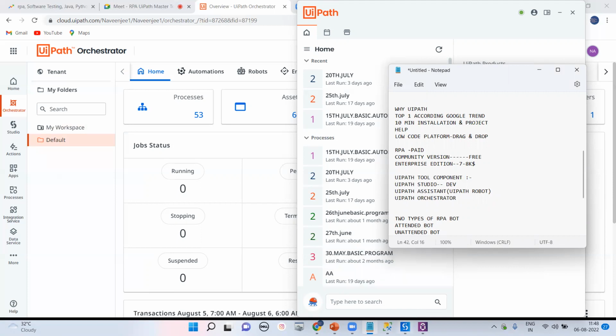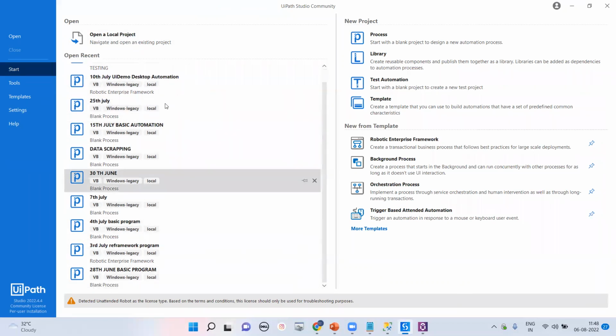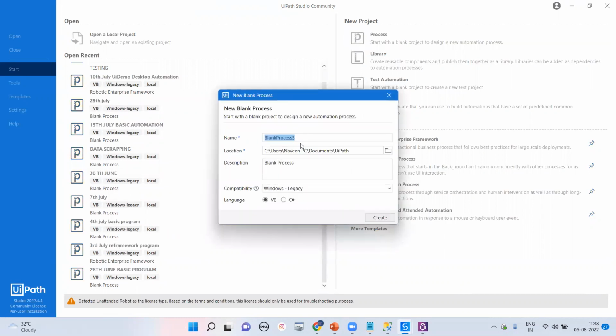Here, let me go for UiPath. Let me go for start any project, then you will be able to understand. Right now, that is the dashboard, the home page of UiPath we are getting here. And n number of projects you can see we have already created. But if you are new and install UiPath today, what option will you get? That is the process. If you're going to start a project, you can go for process, and there you can create these things.